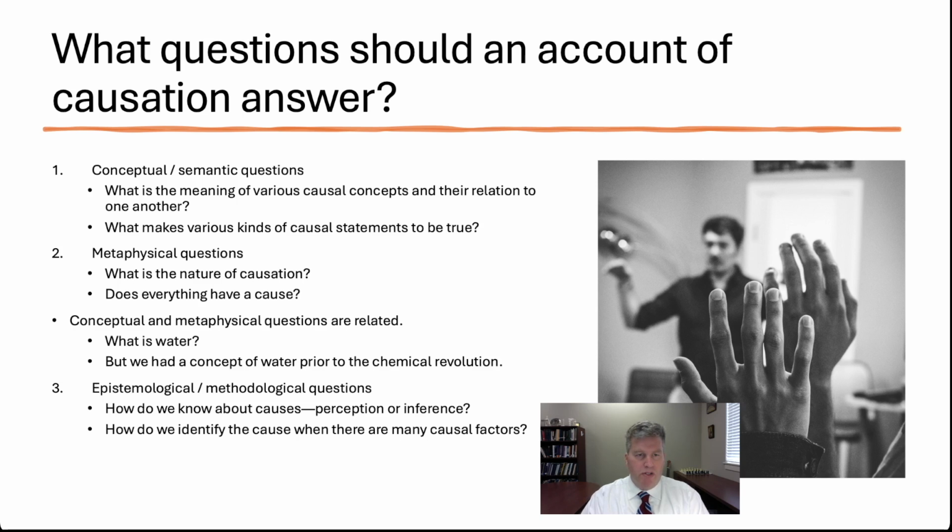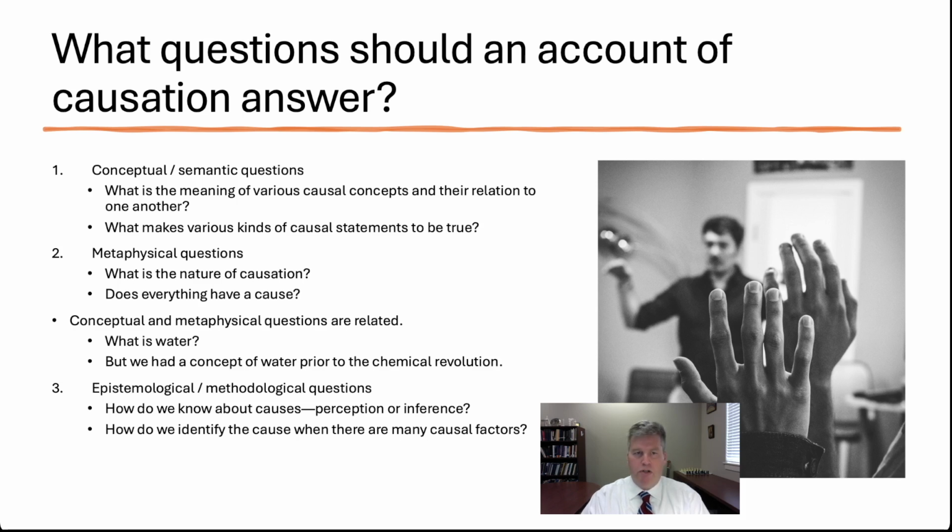The second kind are metaphysical questions. So we might want to know, what's the nature of causation? What is the causal relation? Also related, does everything have a cause? Conceptual and metaphysical questions are related. Consider, for example, the question, what is water? Now that we have chemical theory, we know that water is a molecule comprising 2 hydrogen atoms and 1 oxygen atom. But before we had chemical theory, we still understood what water was. We had a concept of water prior to the chemical revolution. And so what happens is, as science develops, our concepts in a way get refined.